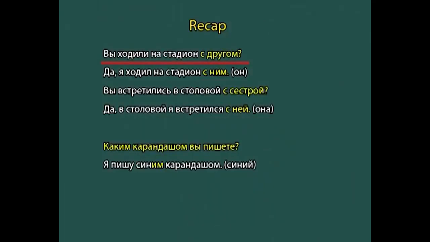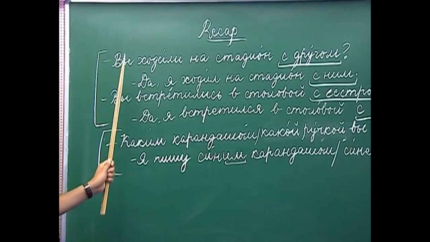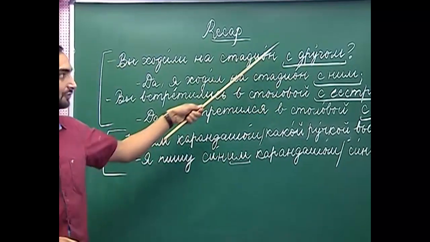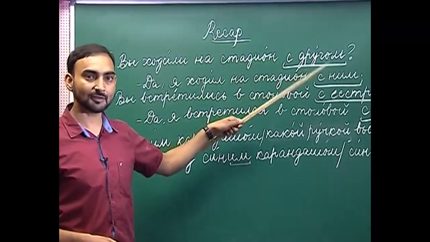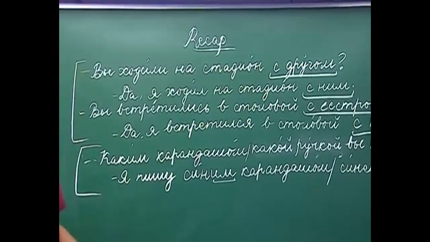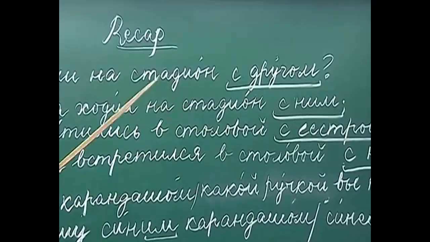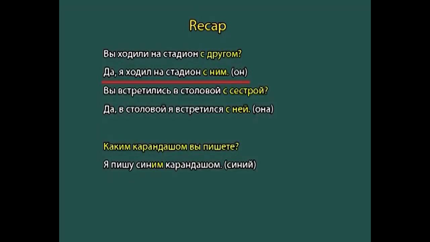Вы ходили на стадион с другом? So, did you go to the stadium with a friend? If you have to use a personal pronoun in place of другом, what will you use? Друг, third person, singular number. So, we will use он, masculine. Я ходил на стадион с ним.